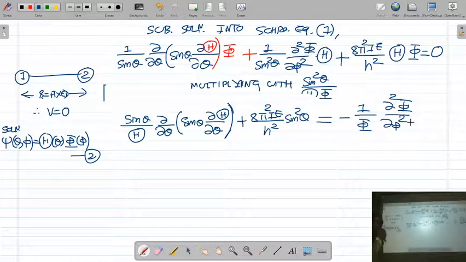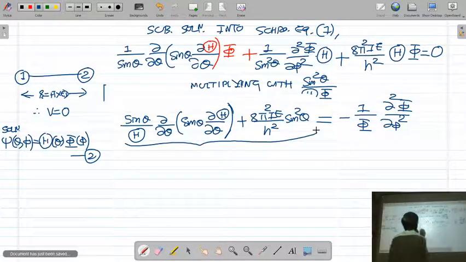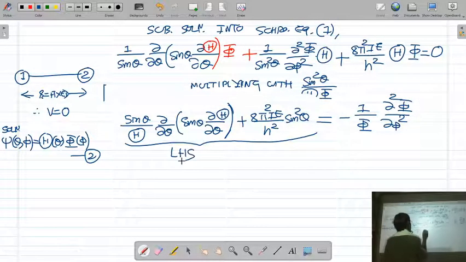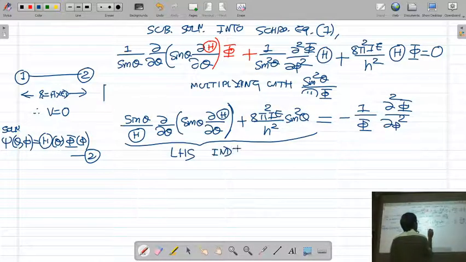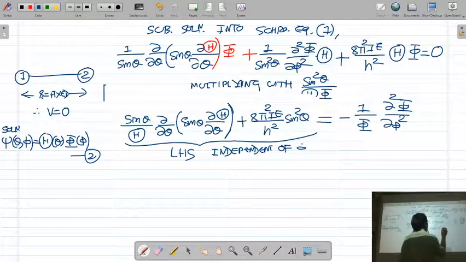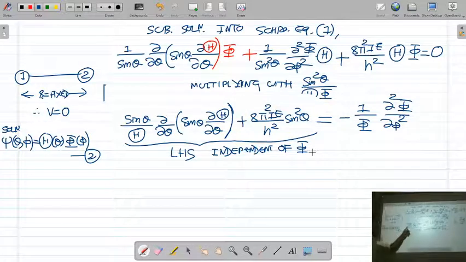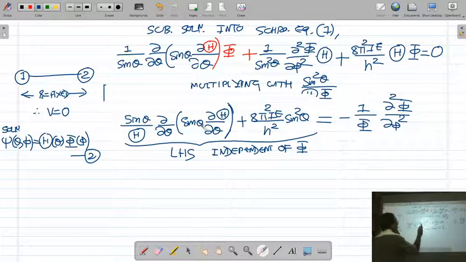So this is the equation after multiplying with sin square theta upon capital theta into phi. You can see that the left hand side of this equation is independent of phi. It depends only on theta. This sin theta is a function of theta, this sin theta is a function of theta, and this capital theta is also a function of theta. So it does not depend on phi.